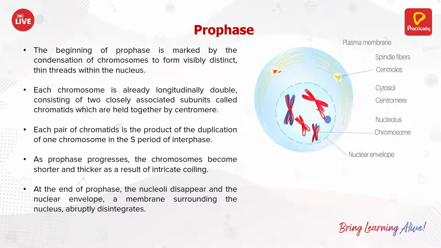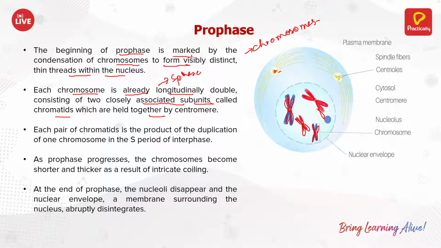Now what is happening? So the beginning of prophase is marked by the condensation of chromosomes to form visibly distinct thin threads within the nucleus. Okay, so now the chromosomes are visible. Now, as I said, in some structures only you can see chromosomes. So now you can see chromosomes. Okay. Each chromosome is already longitudinally double. This happened in the S phase. Okay, and two closely associated subunits called the chromatids are held together by the centromere.